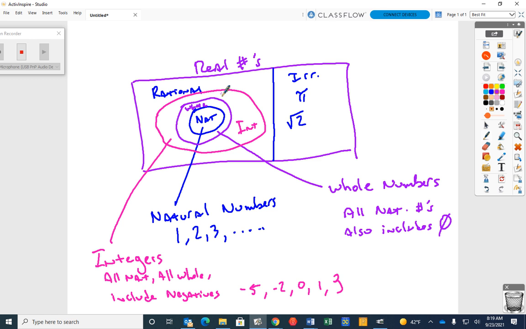Outside of that, does integers include fractions? Do you see any fractions or decimals up there? No. The rest of what makes up rational numbers are fractions and decimals, like 0.52 or 11/12. Does that make sense? So if I had a fraction, give me a fraction, Smear, that doesn't simplify to an integer.